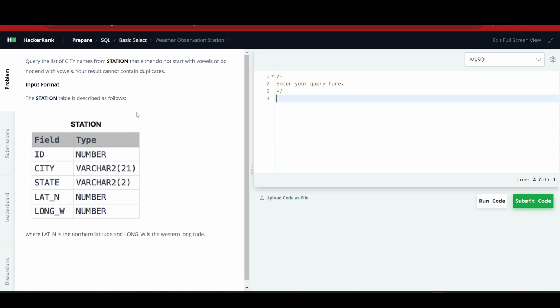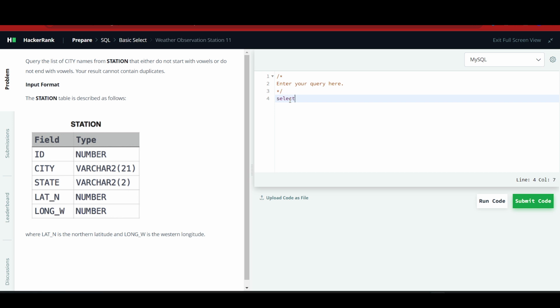In this video, we will solve question number 16 of the HackerRank SQL Challenge, that is Weather Observation Station 11. So the question is: query the list of city names from STATION that either do not start with a vowel or do not end with a vowel. Your result cannot contain duplicates. So we have to query distinct city names that either do not start with a vowel or do not end with a vowel.